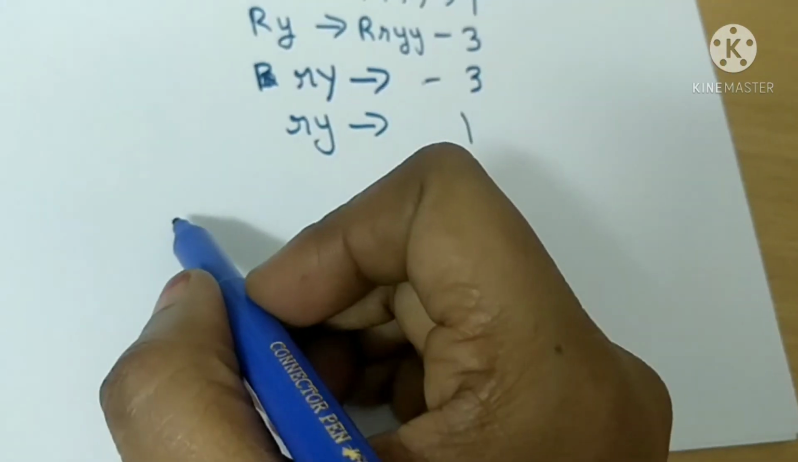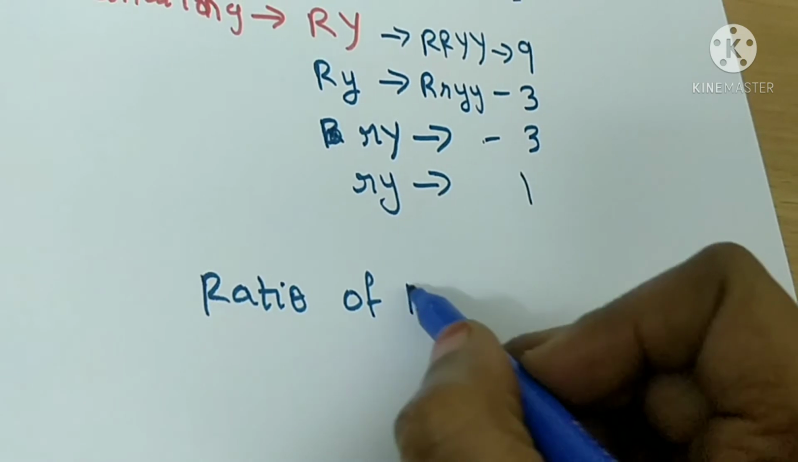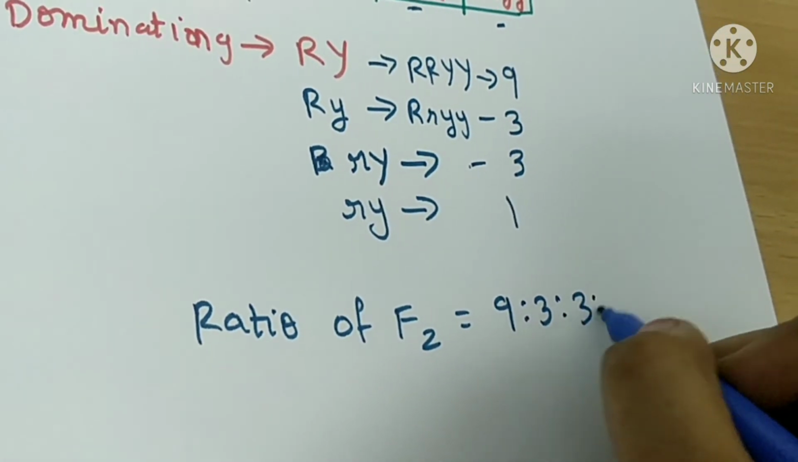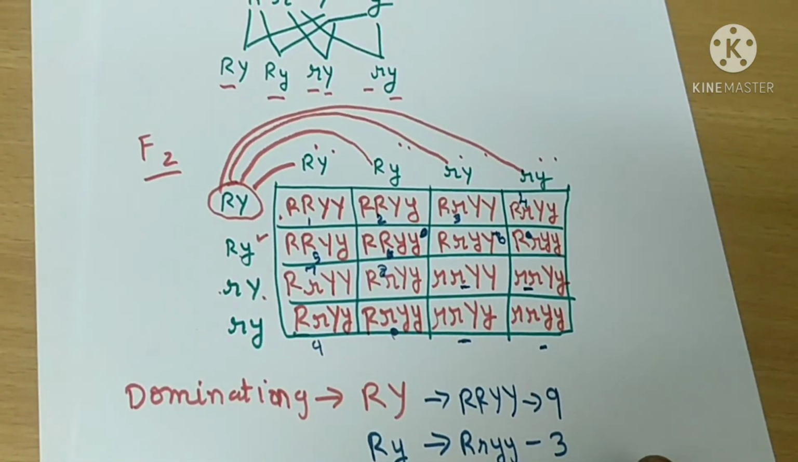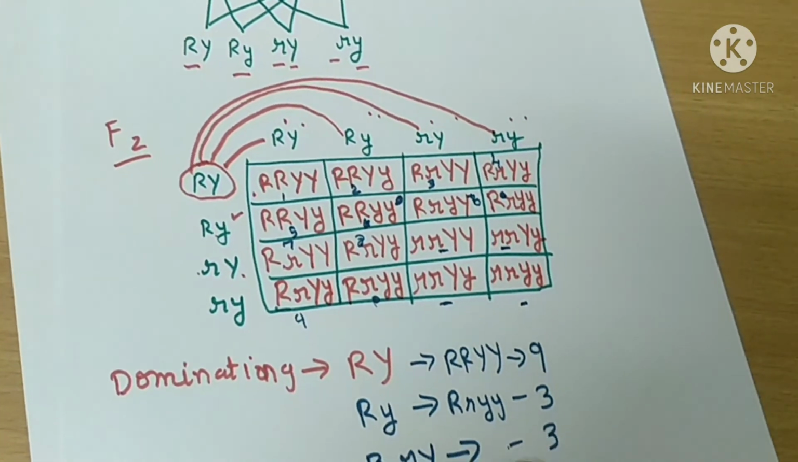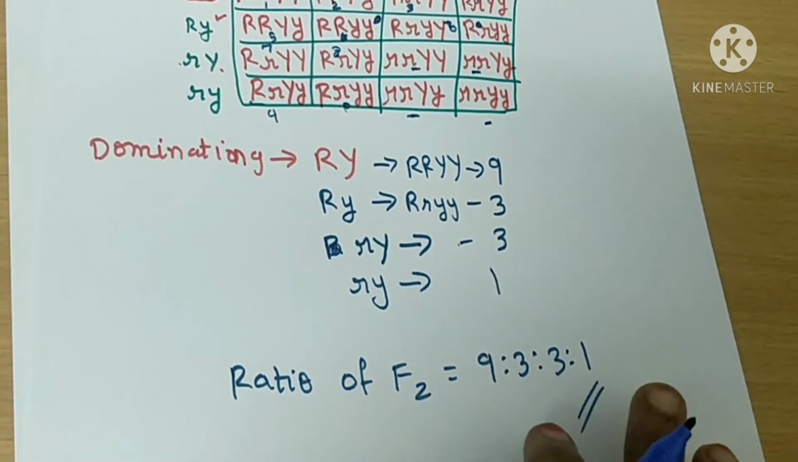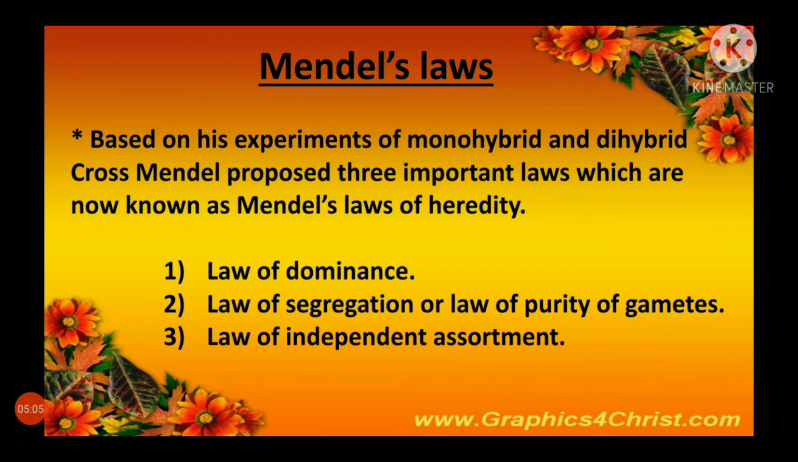So the ratio is 9:3:3:1. Are you clear, students? The crossing over and the ratio of F2 generation is 9:3:3:1. After doing these two experiments, Mendel came to a conclusion that there should be some laws to follow, some rules to follow.